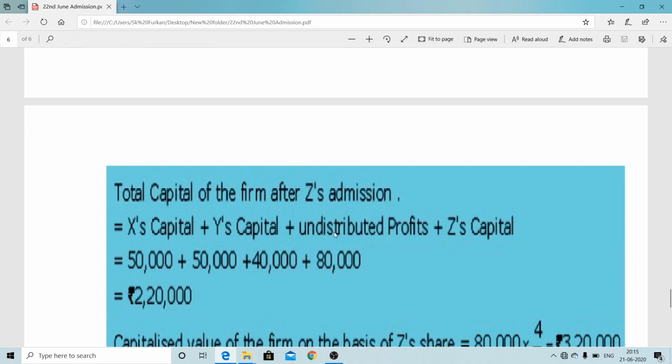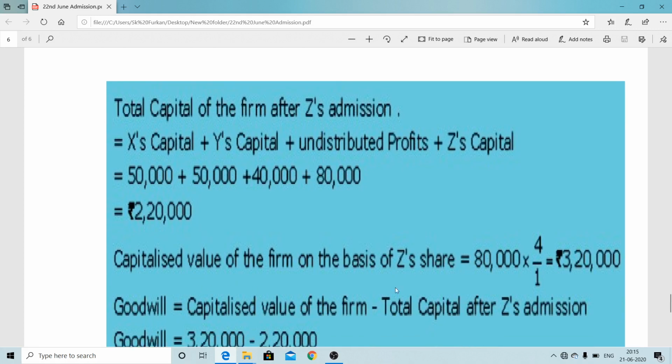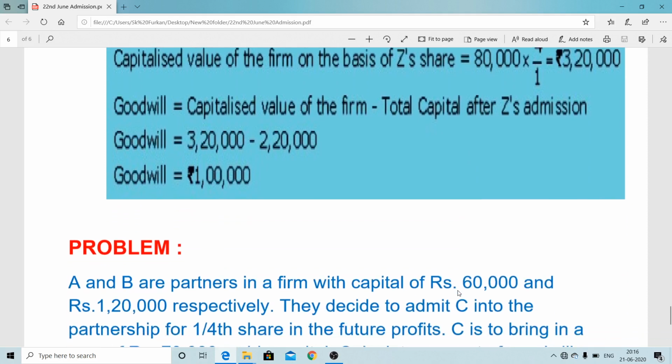X capital, Y capital plus undistributed profit plus new partner capital: 50,000, 50,000 plus 40 plus 80, so it comes to 2,20,000. But capital contributed by Z is 80,000 for 1/4 share. For 1 share, how much will it be? 80 into 4 by 1, that is 3,20,000. So the difference is 3,20,000 minus 2,20,000, that is 1 lakh. It will be the amount of goodwill. In this question we are only asked to calculate goodwill. This goodwill is the total firm's goodwill.